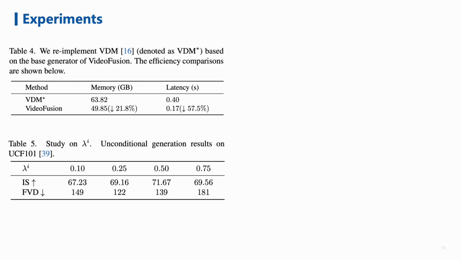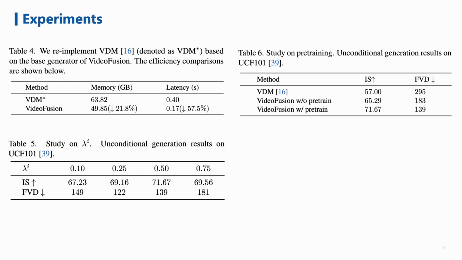We also perform an ablation study on lambda. As one can see, 0.5 is a good choice of lambda on the UCF dataset. But we need to note that the best lambda may vary on different datasets. We also perform an ablation study on the pre-training. As one can see in the table, using a pre-trained image diffusion model can help VideoFusion achieve much better performance.